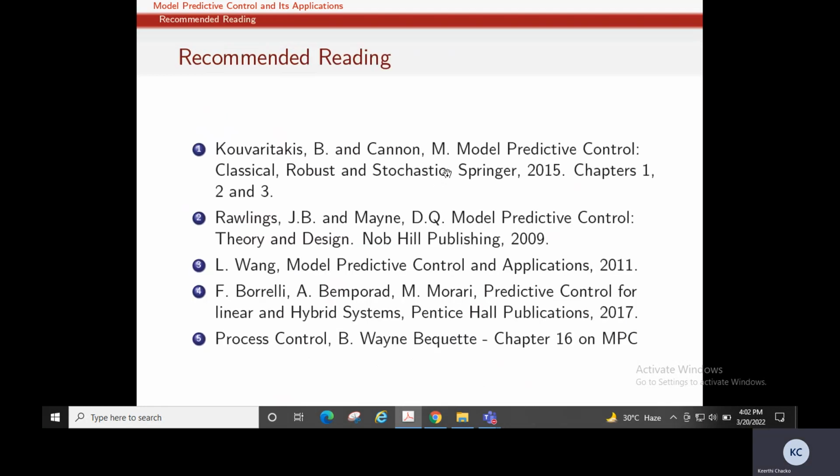Most of the things that I took in this lecture are taken from this book, wherein they describe classical MPC, robust MPC, and stochastic MPC. The book is written by Borrelli, Bemporad, and Morari. These are the other references.